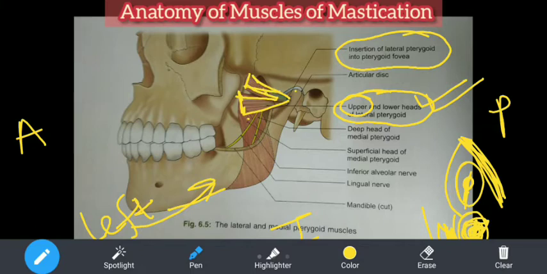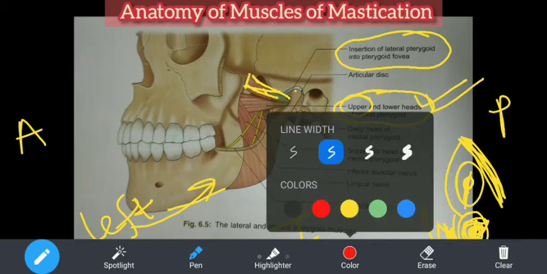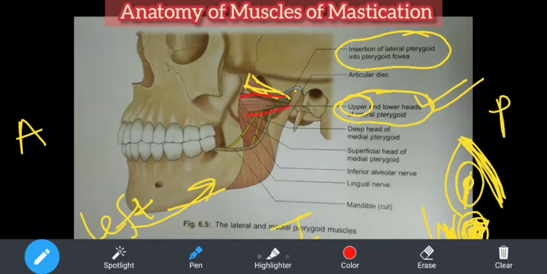If you see this muscle, are you able to see it? It's below the masseter a bit on a deeper aspect. This is the medial pterygoid. What is on the inner side of it? The deep head of the lateral pterygoid. Can you make it out? Listen to me, I will clarify your concept. There are two heads of the lateral pterygoid, this and this. And there are two heads of the medial pterygoid, this one and this one. Are you able to make out?